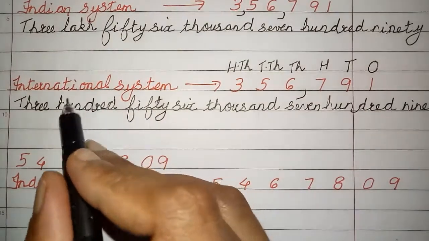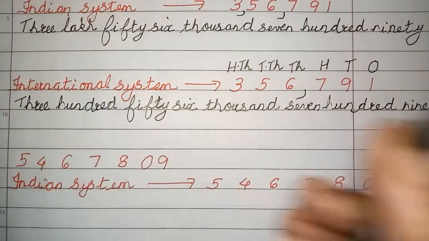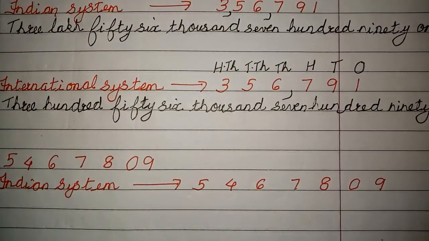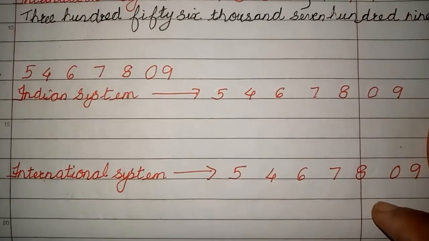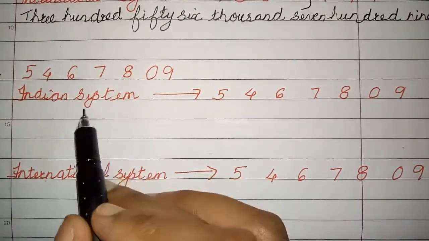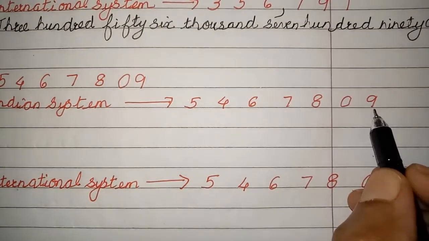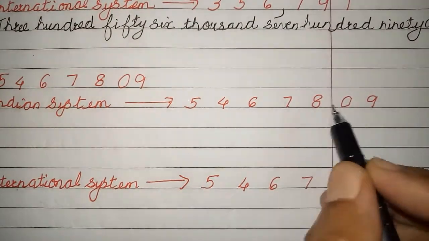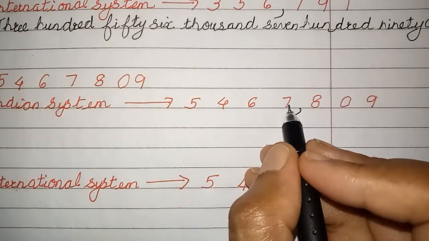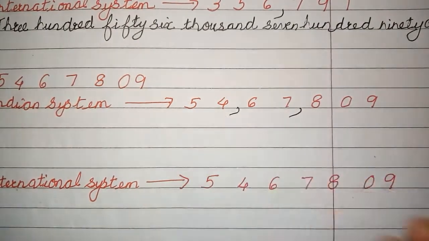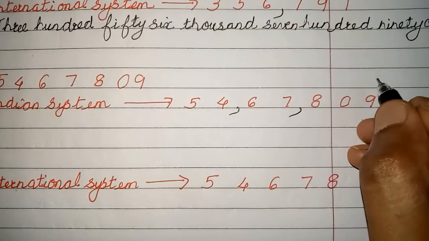356,791. Many of you are missing the word 100 when you are writing your homework. Alright, so be careful about it. Let's do the second one. This number again in Indian system and in international system. So Indian system, from behind 3 places, 1, 2, 3, comma, then 2 places, 1, 2, then 1, 2. Okay. Now we write here the periods.